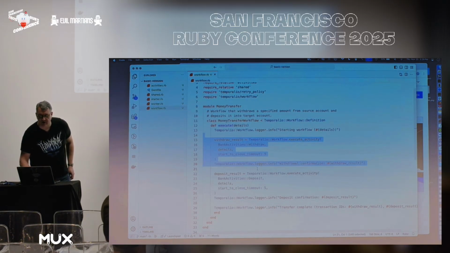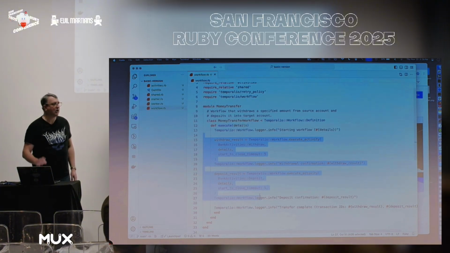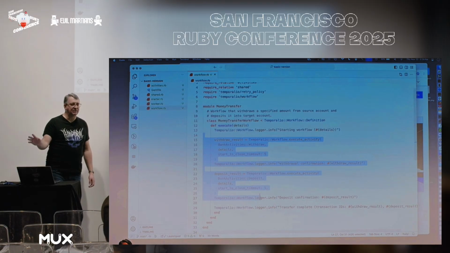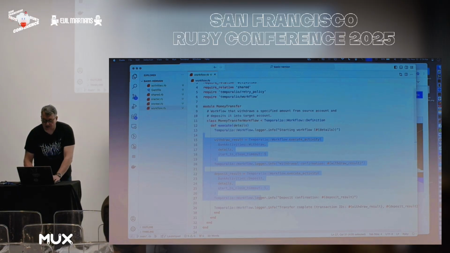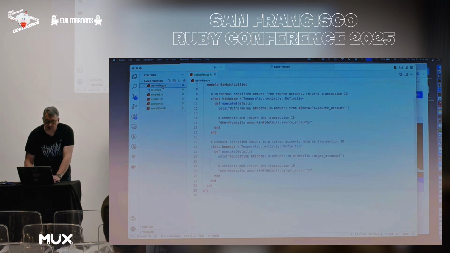One, we're going to withdraw money from the first account, and two, we're going to deposit money into the second account. We want to make sure that both those things happen, and they happen exactly once. And so that's the idea here. And then the implementation of those, the withdraw and deposit, is over in a separate file.